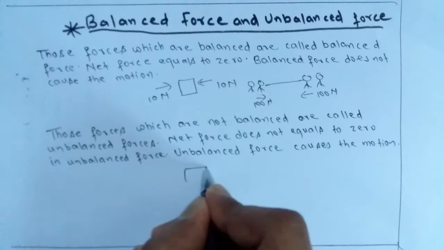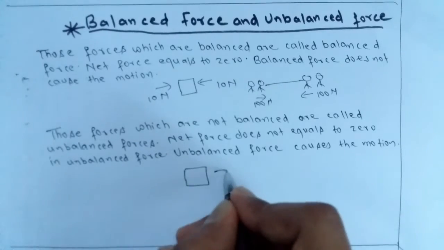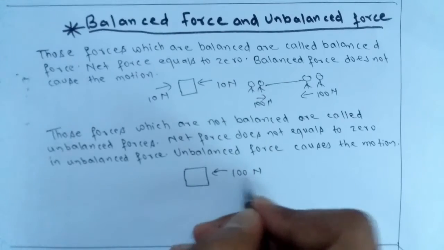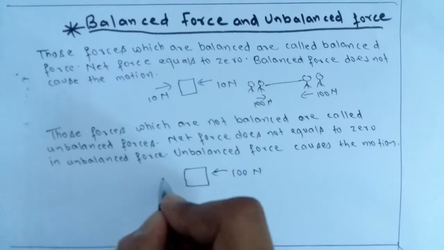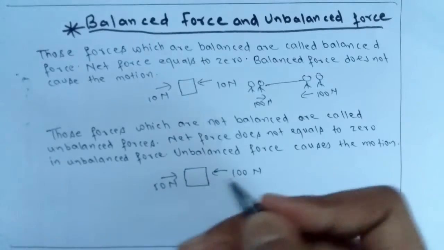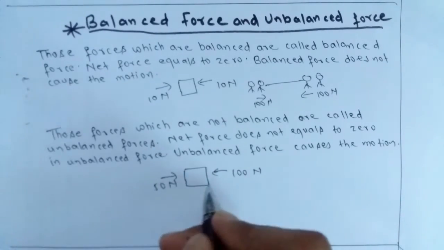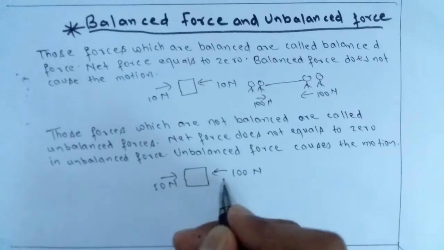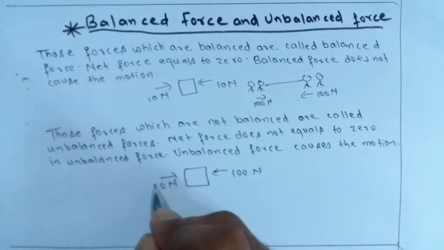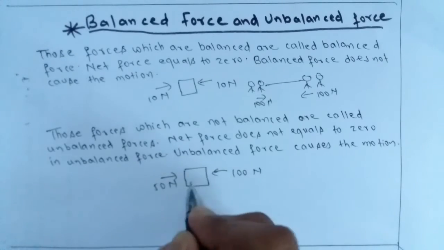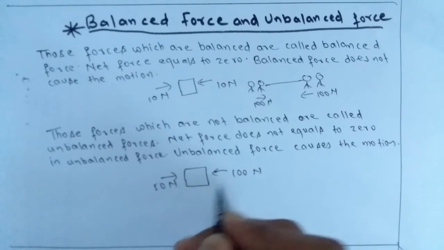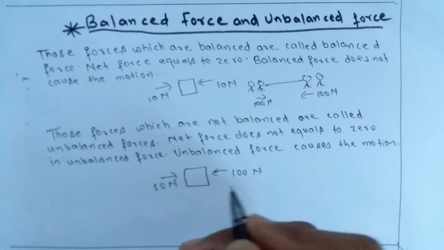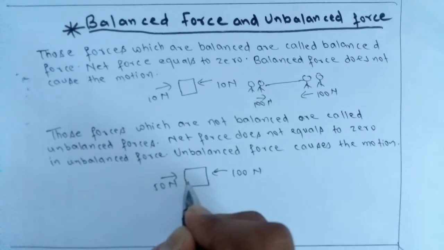For example, take a rectangular body. Here 100 Newton force is applied from this side, and from this side only 50 Newton force is applied. So the body will move from this position to this position, because net force will be 100 minus 50, which is 50 Newton, and this body will change its position and go in this direction.